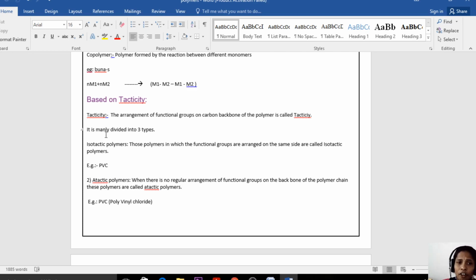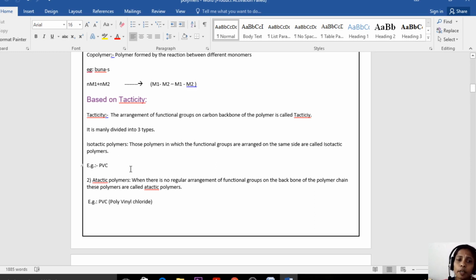The arrangement of functional groups on the polymer chain is called tacticity. The arrangement may be in order or in disorder, that means in the same order or in a different order. Based on the arrangement of functional groups on the polymer chain, tacticity is classified into three types: isotactic, atactic, and syndiotactic polymers.